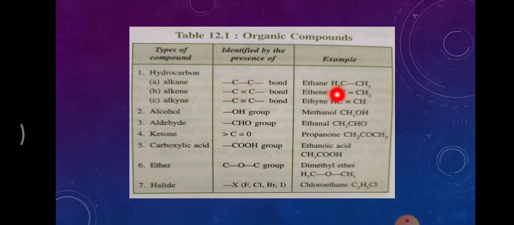You can see carbon is there as well as hydrogen. So these three, alkane, alkene, alkyne, contain just carbon and hydrogen, so they come under hydrocarbons. Suppose along with carbon and hydrogen there is any other element like oxygen, in this case they are known as alcohol, and so on.